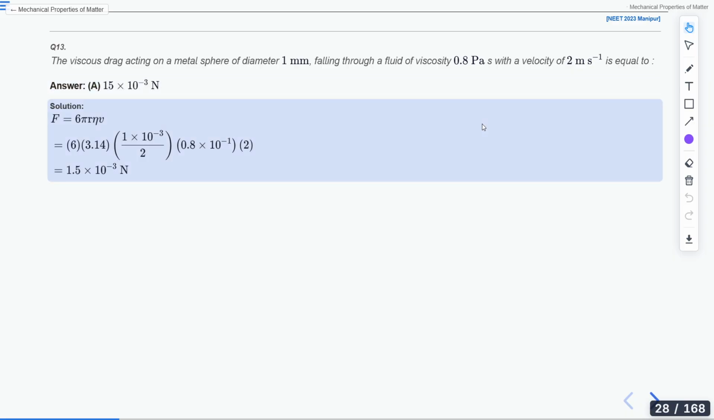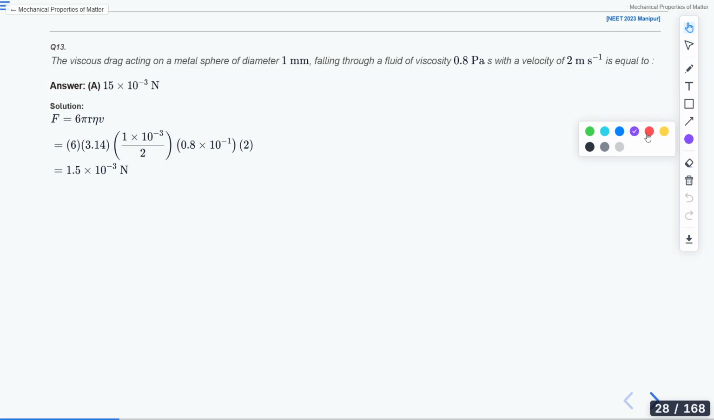Okay, let's move to the solution. As I told you, you were asked to find the viscous drag, actually the viscous force. Diameter was given, and I gave you the hint that radius will be 0.5 mm. Then coefficient of viscosity is given, 0.8 Pascal second. Velocity is also given. So viscous force will be equal to 6 pi eta R V.